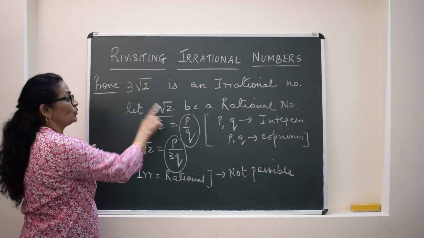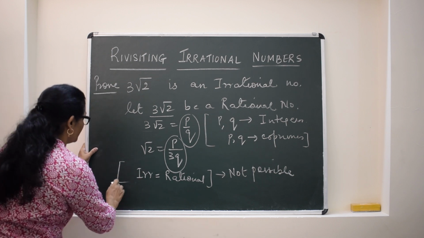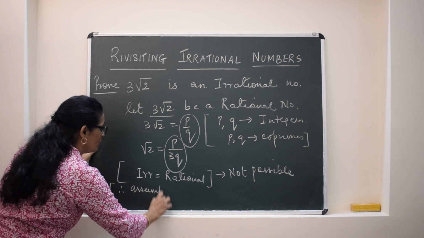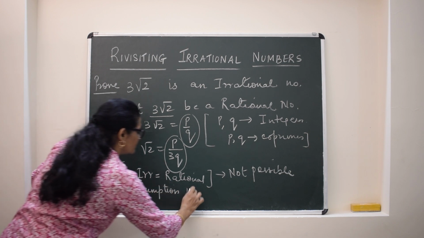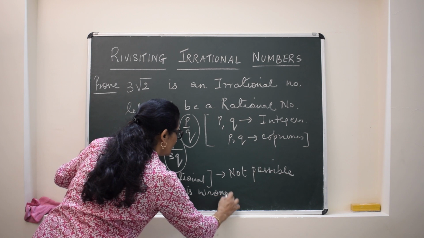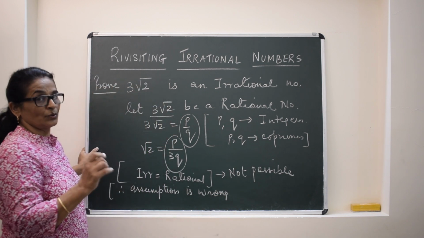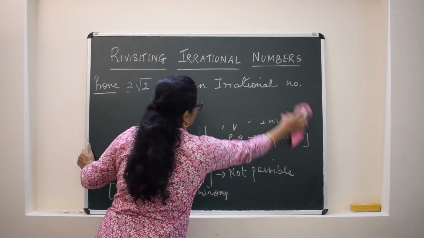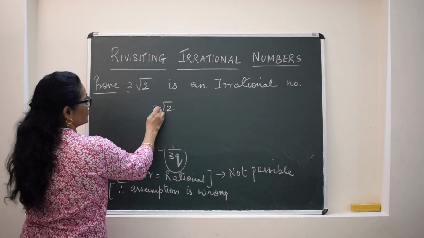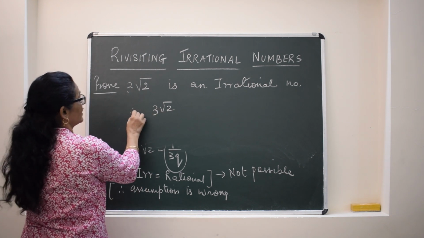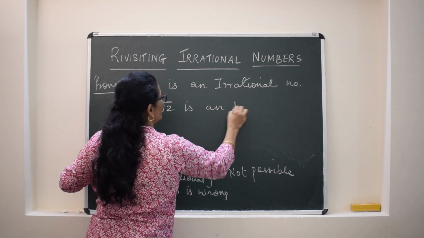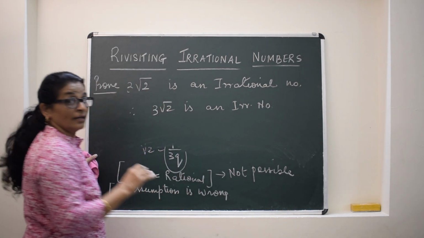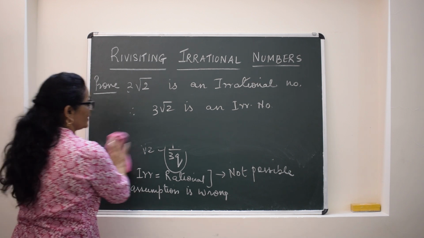Therefore the assumption is wrong, so 3 root 2 is an irrational number. That we will write last. Therefore, when the assumption is wrong, ultimately this is an irrational number.